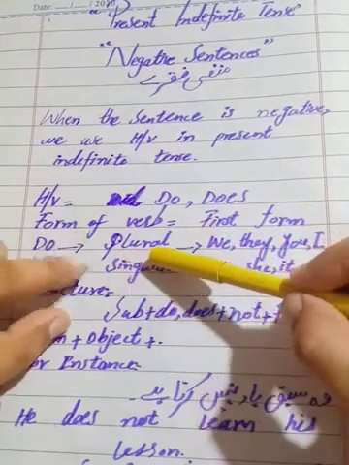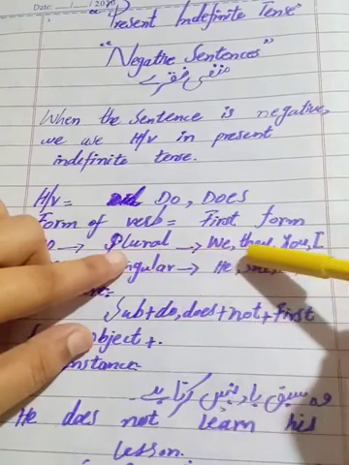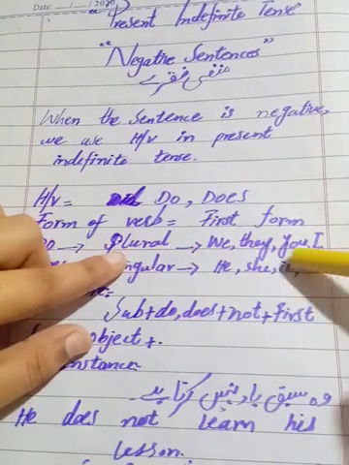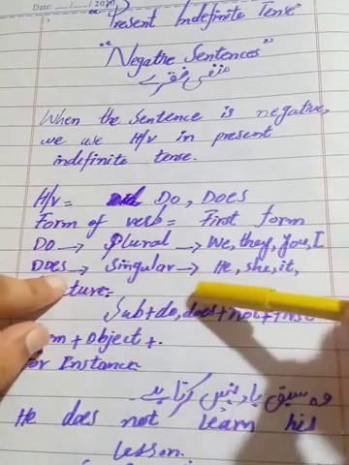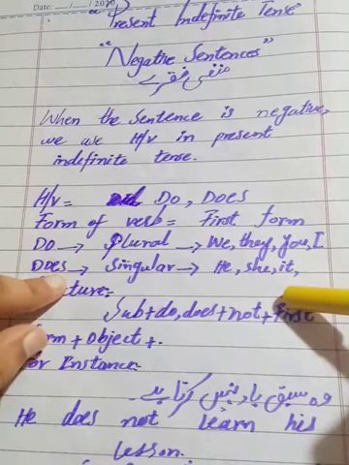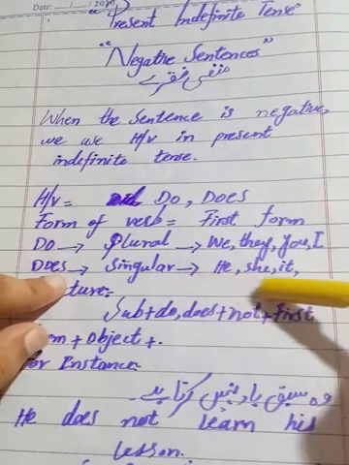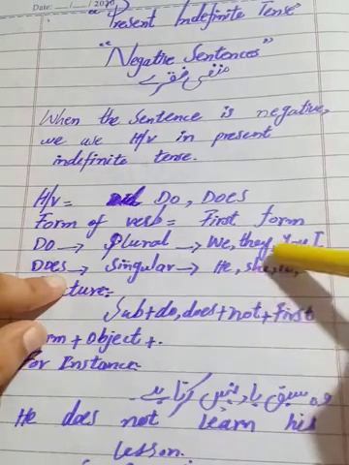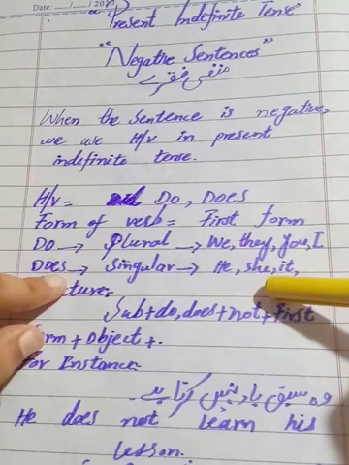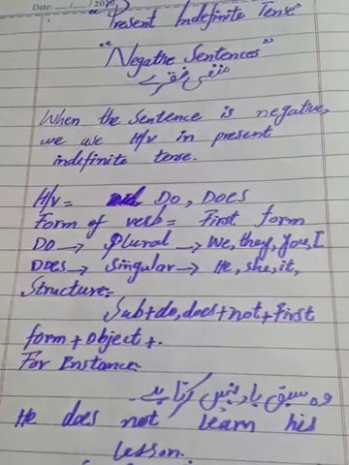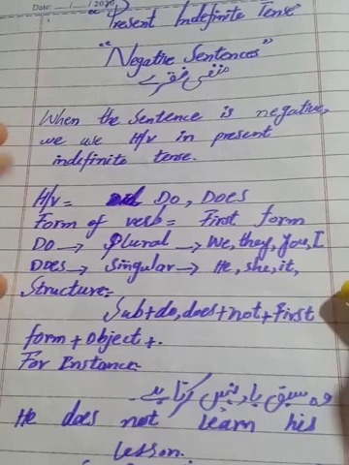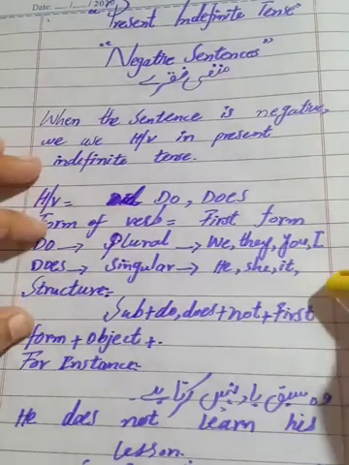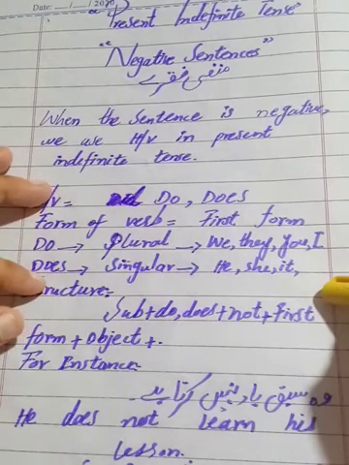So where will we use do and does? Let's see. Do, students, we use with plural. You know that plural means we, they, you and I. These are plurals. And does we use with singular: he, she, it. We will use does with these pronouns. Clear? Instead of these pronouns there can come another person's name, things and places names. So we will use does with those words.